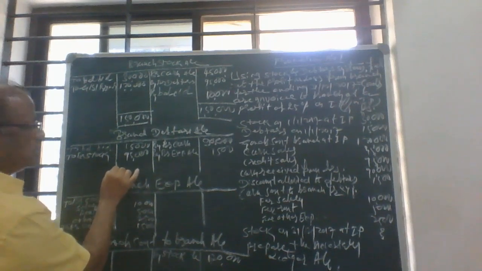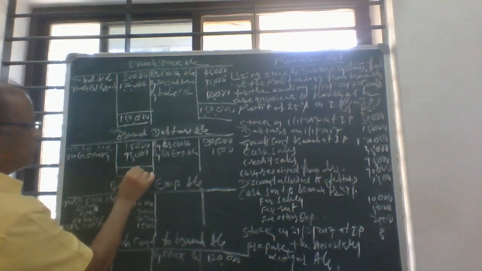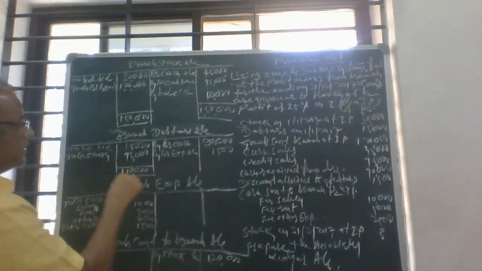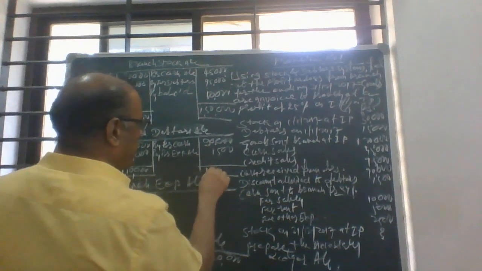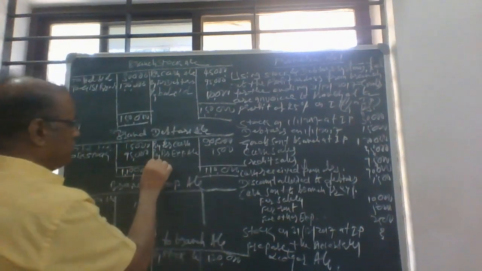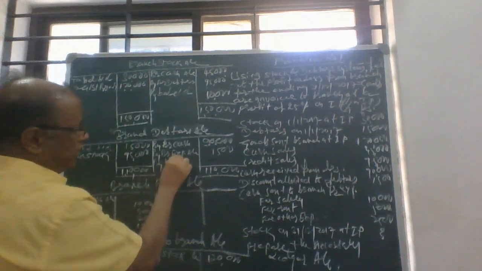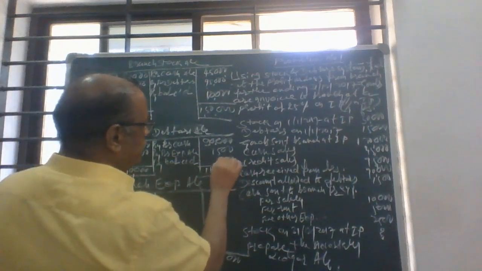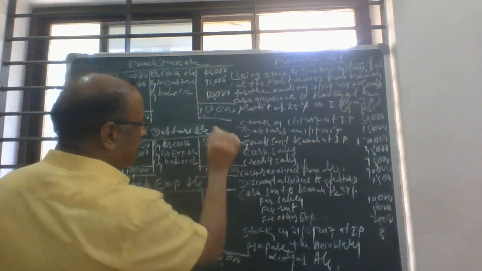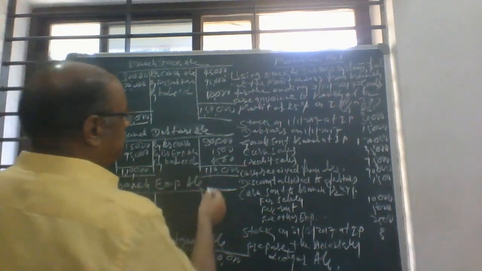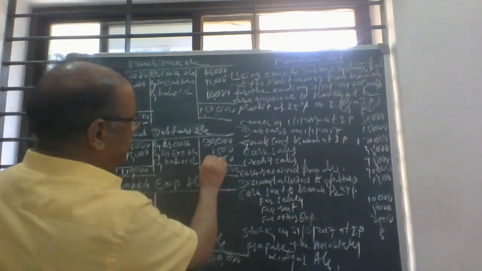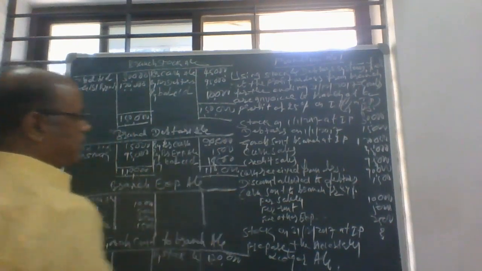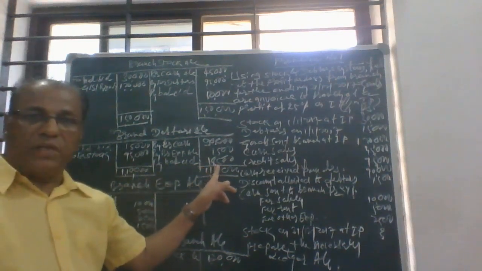So 1,10,000. And this is the closing debtors. Closing branch debtors, so 18,500 will be the closing debtors. Right? 18,500 will be the closing debtors.